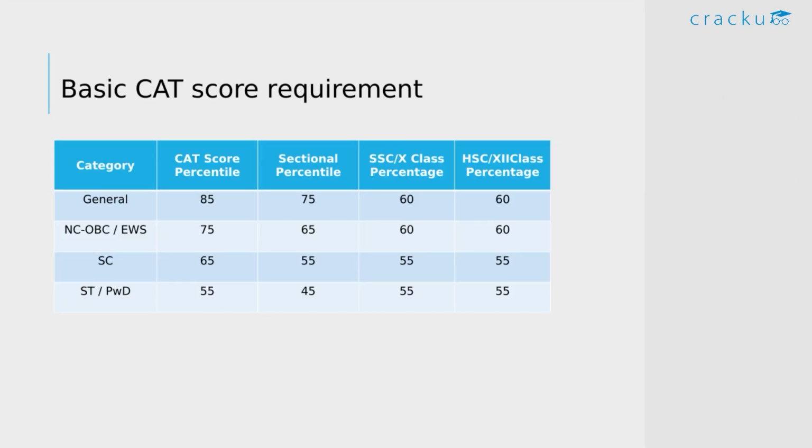First, if you look at the basic CAT score requirement, this is the sectional cutoff percentile. Similarly for other categories, the NC OBC or EWS, and then SC, ST, PWD. As we can see in the first round, they also place emphasis on your 10th and 12th scores. The minimum cutoff percentage in 10th and 12th is only 60 for the general category and 55 for the SC, ST and PWD categories.